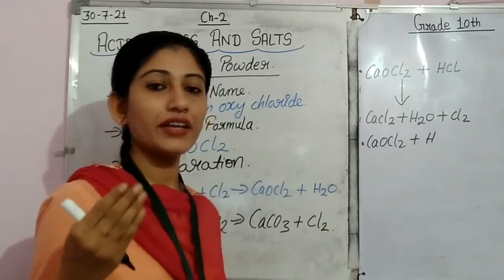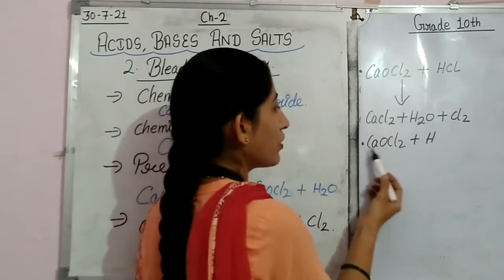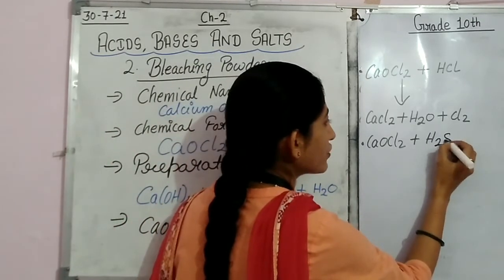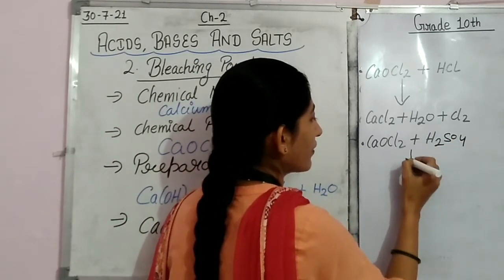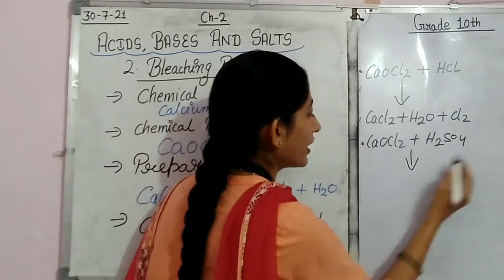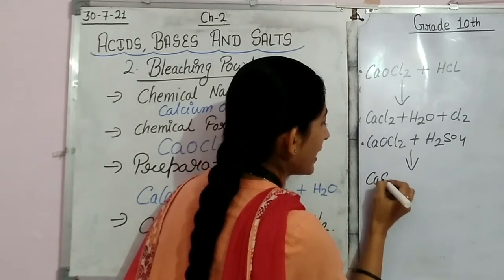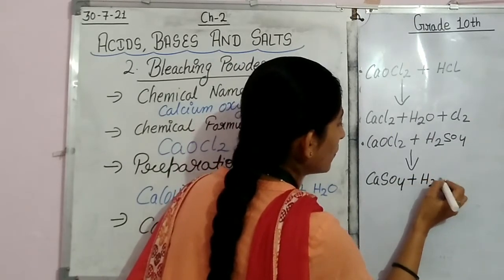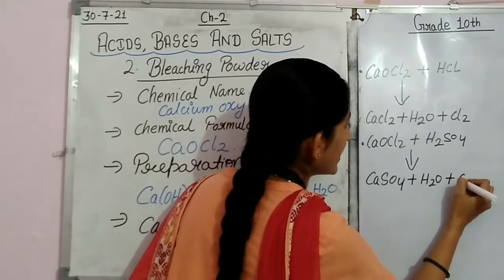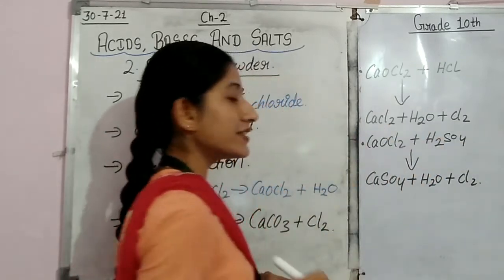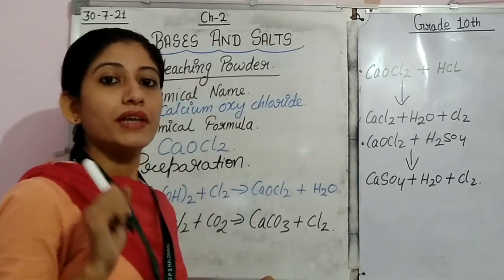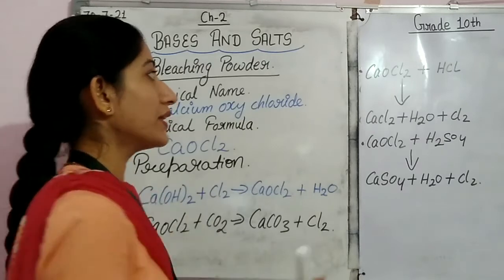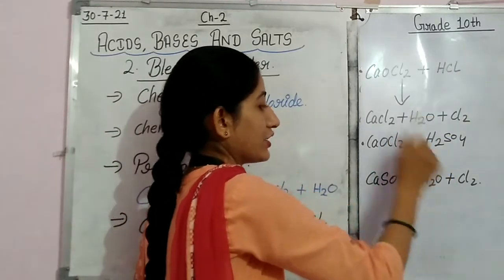Similarly, when we react calcium oxychloride with H2SO4, in the product we will get CaSO4 plus H2O plus Cl2. So in this way the bleaching powder reacts with acids HCl and H2SO4.